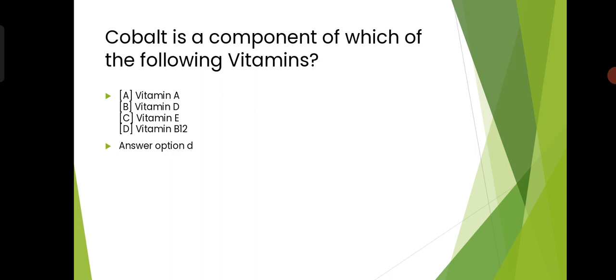And vitamin E is essential for fertility in the human body, and also good for healthy skin. Talking about D, the deficiency of vitamin D causes rickets, and it is essential for healthy bones. And talking about vitamin A, it is essential for good eyesight and skin, and it also helps build immunity against infection. And विटामिन ए जो है आपके लीवर में स्टोर होता है.